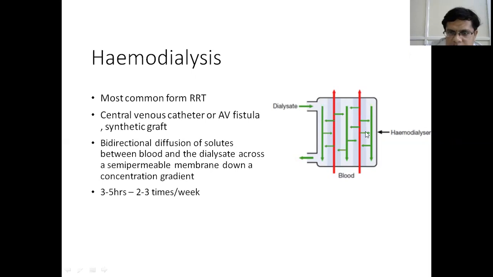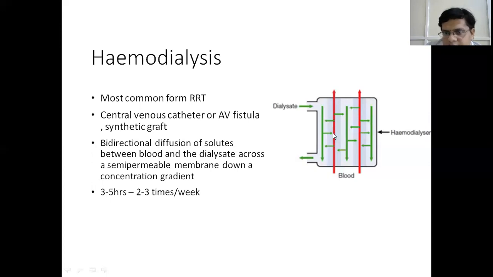As you can see in the picture, the blood is pumped into the machine and there is a fluid called dialysate. The dialysate runs in the machine. So there is bidirectional diffusion from the blood into the dialysate and from the dialysate into the blood. Bidirectional diffusion of solutes across a semi-permeable membrane, and this diffusion occurs down a concentration gradient.